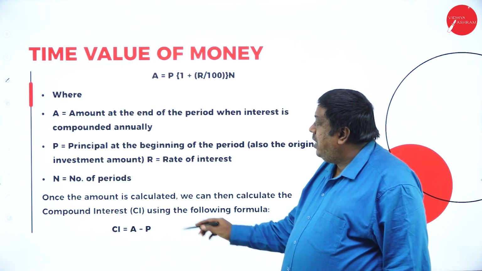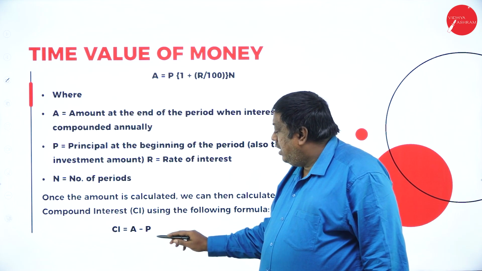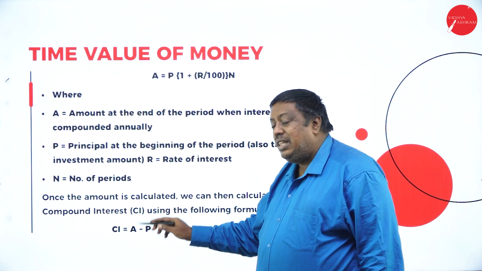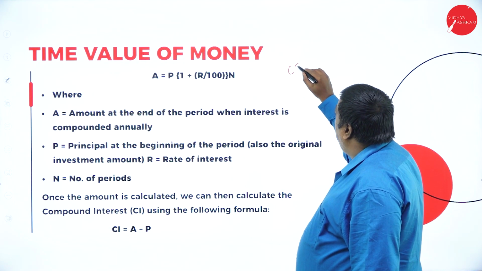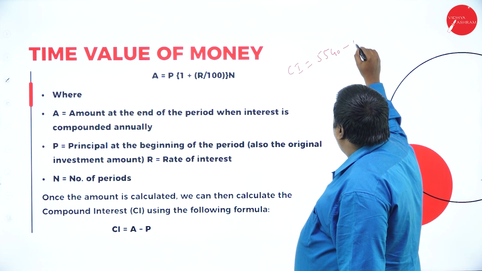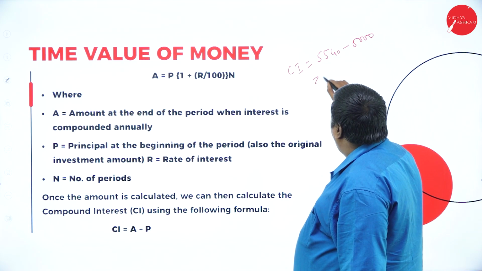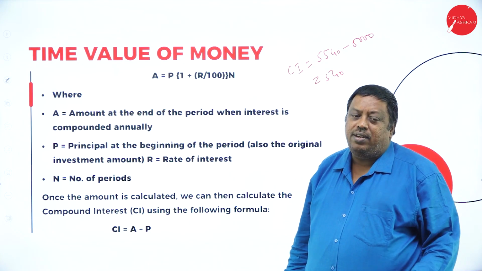And the difference between the amount I'm going to receive after 5 years and the present amount I have, that is the additional benefit I have received here. For example, compound interest equals 5,540 minus 5,000. The 540 is the compound interest I have received after 5 years.